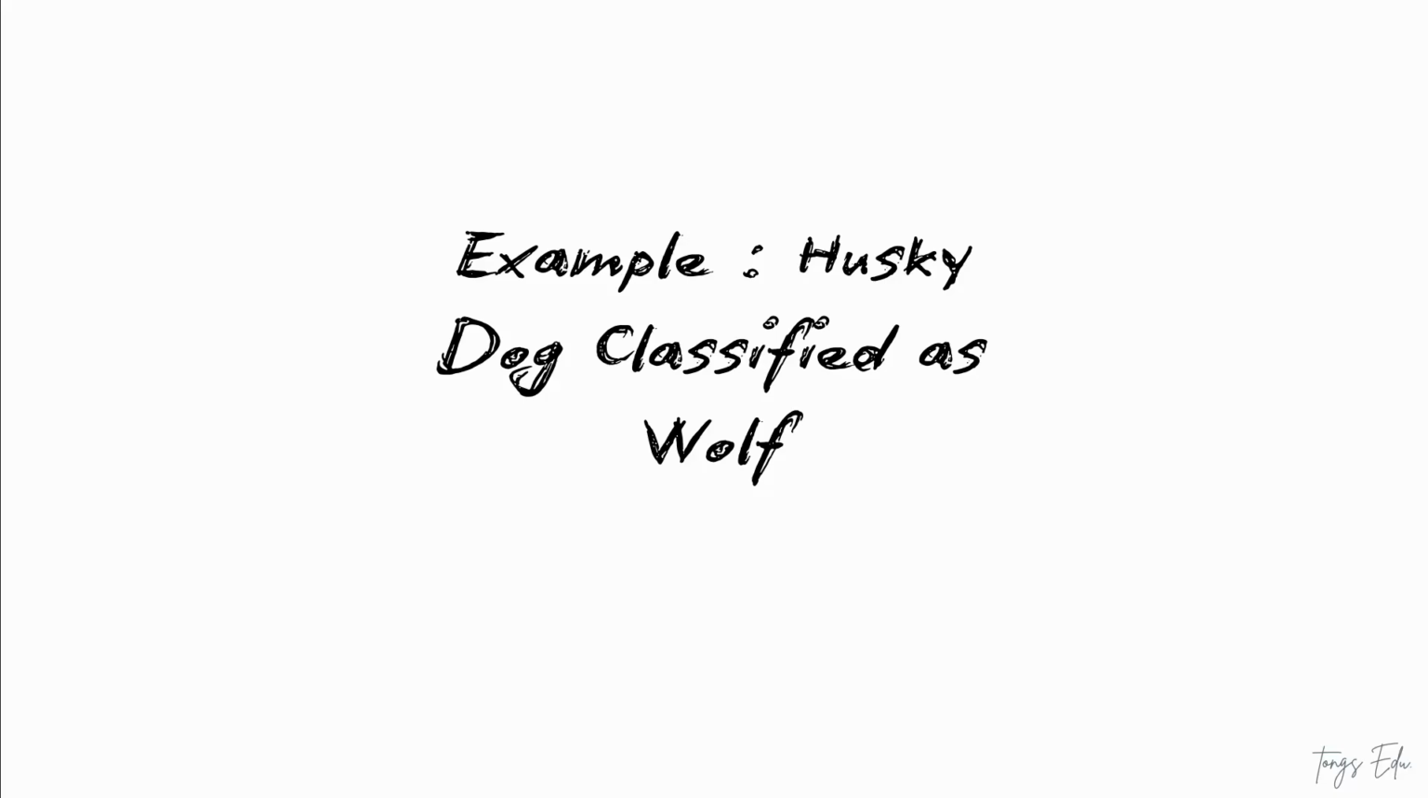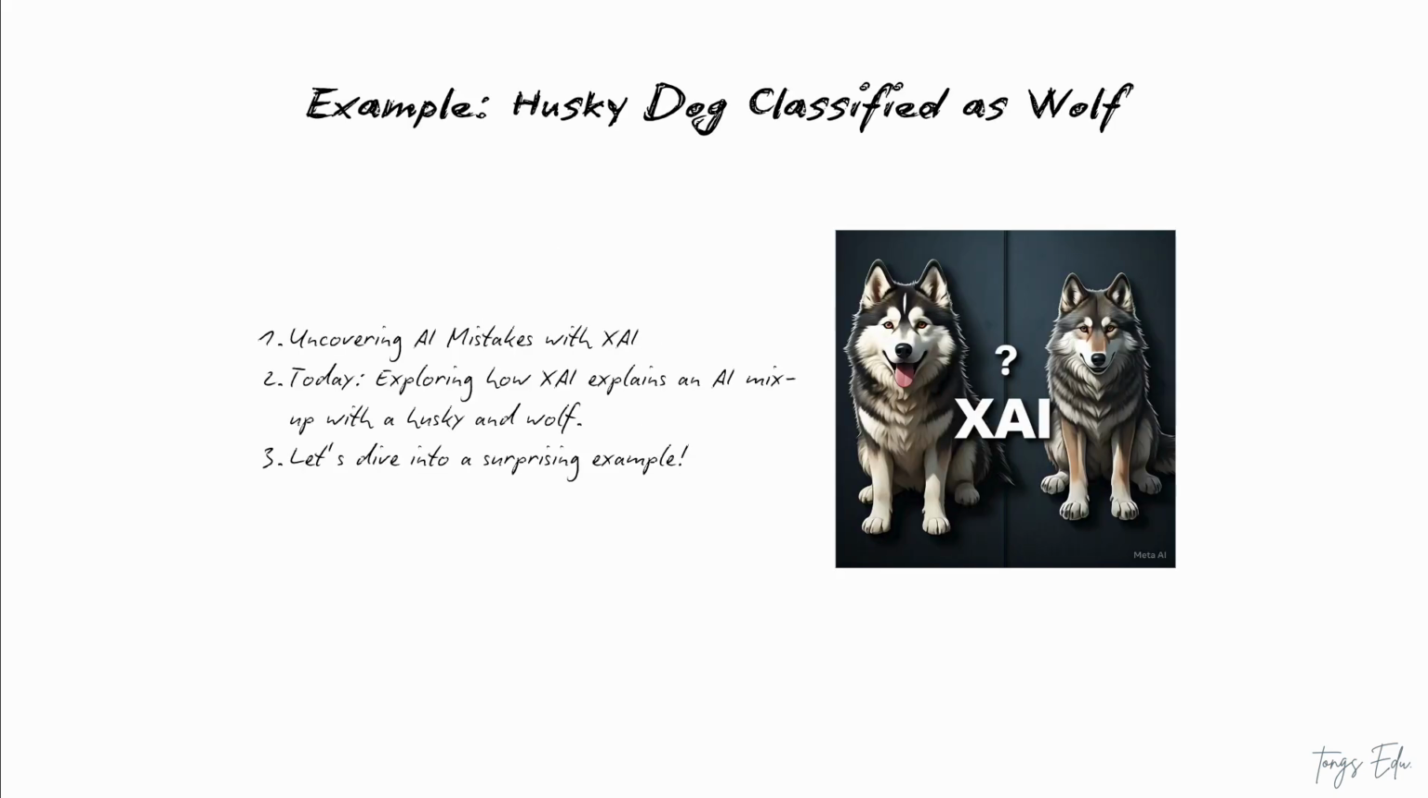Hello, everyone. Today, we're exploring a fun and fascinating example of how explainable AI, or XAI, can uncover surprising mistakes in AI decisions. Imagine an AI looking at a picture of a cute husky dog and saying, "That's a wolf." Huh, that doesn't seem right, does it? We're going to dive into why this happens and how XAI clears up the confusion.